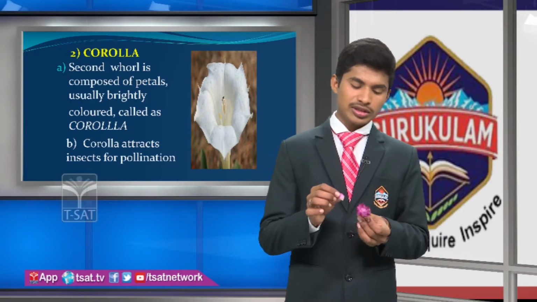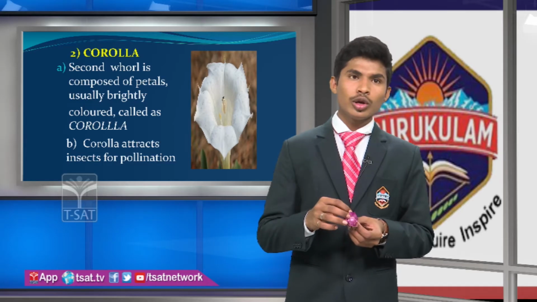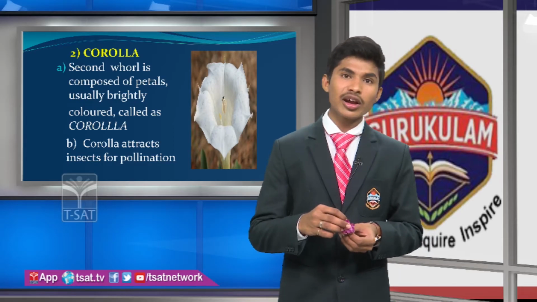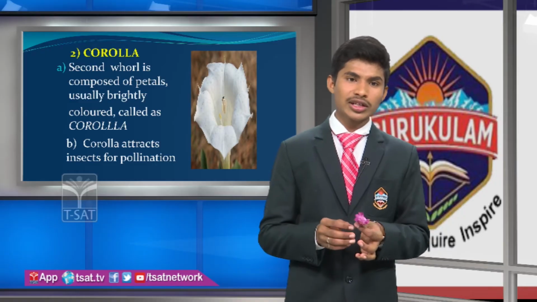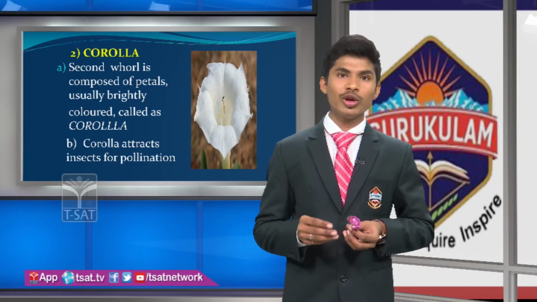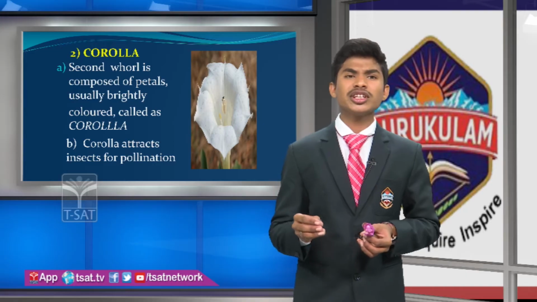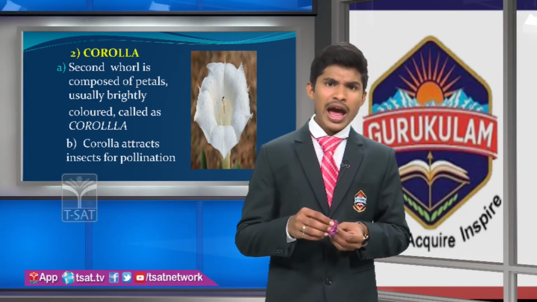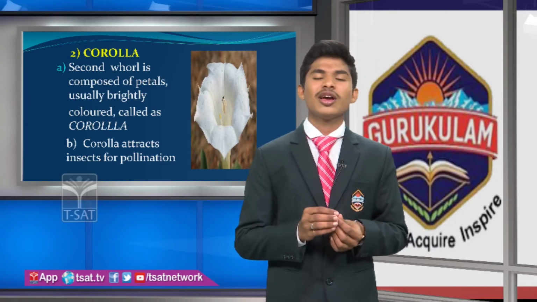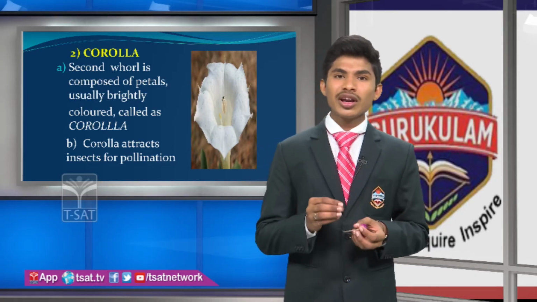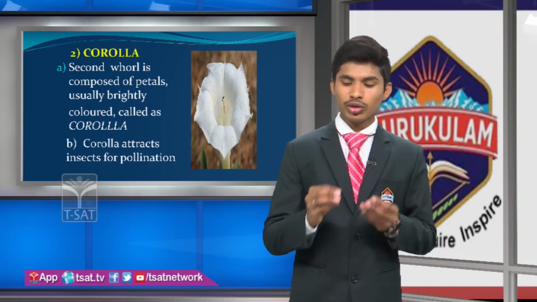Yes or no, friends? These are in colors. By looking at these colors, we are attracted to the flower. Many of us are attracted to flowers because they are brightly colored and look attractive. Like that, insects are also attracted to the flowers and this causes pollination. Friends, what is meant by pollination? Pollination is nothing but the transfer of pollen grains from the anther to the stigma.